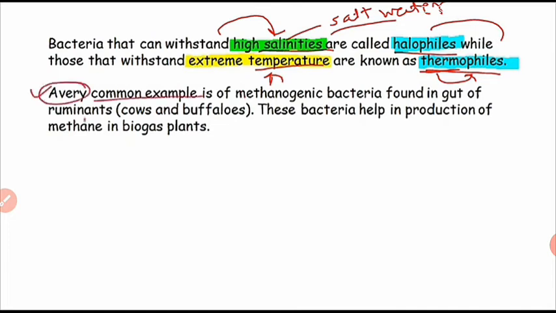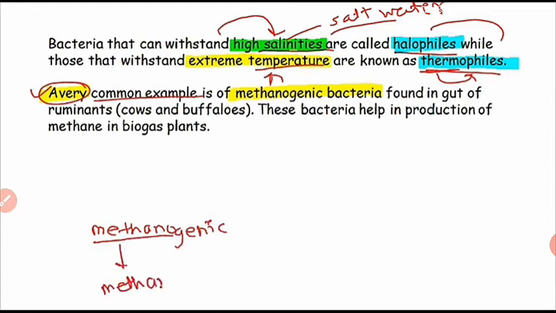A very common example is methanogenic bacteria. Methanogenic bacteria are found in the gut of ruminants, cows or buffaloes. These bacteria help in the production of biogas. Methanogenic means methane production, CH4 gas is produced by these bacteria.